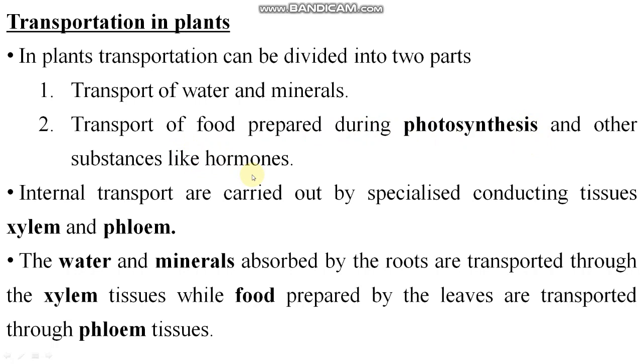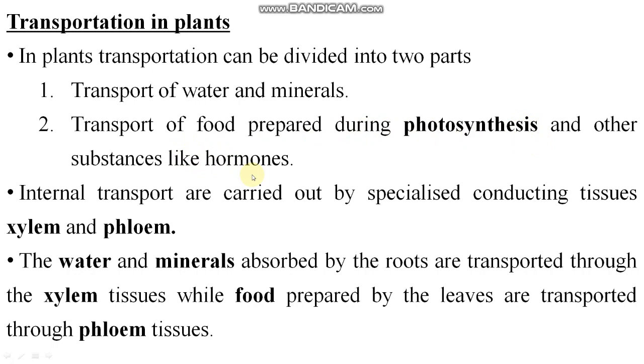Now transportation of materials. We have discussed plants till now, right? Now let's see human beings. How does transportation take place in human beings? Human beings have a specialized circulatory system. It has three main parts: circulatory medium, which is blood, tissue fluid, and lymph; blood vessels, which are arteries, veins, and capillaries; and the pumping organ, the heart, right? Blood is found in the heart and blood vessels: arteries, veins, and capillaries. These are the types of blood vessels, right?